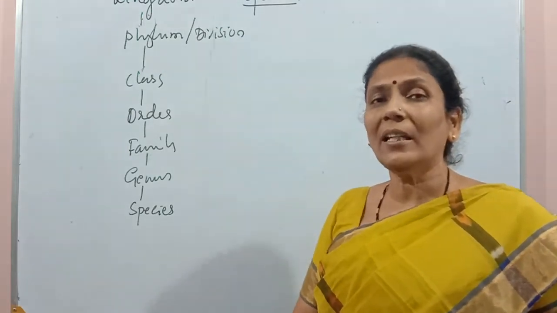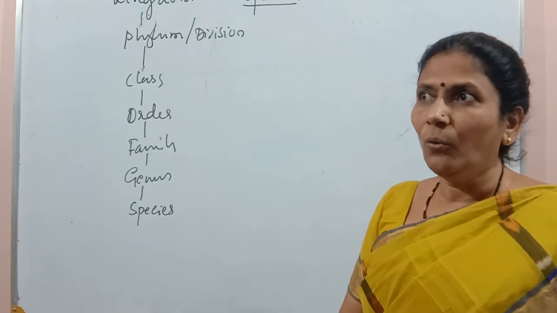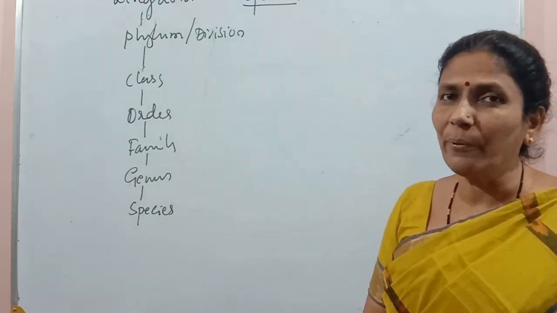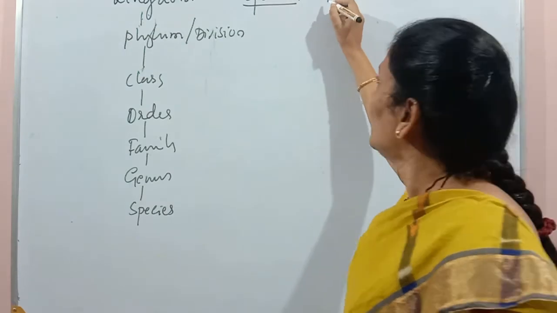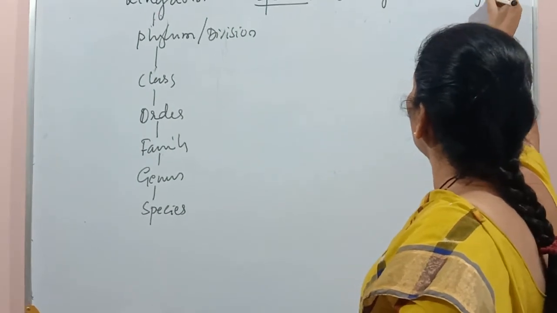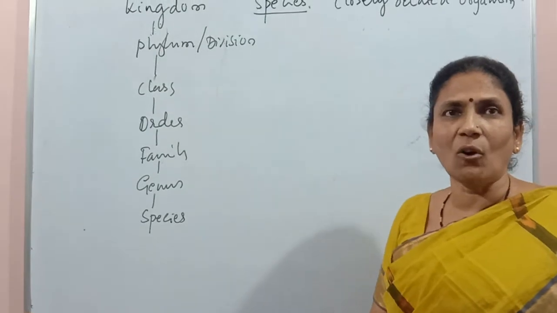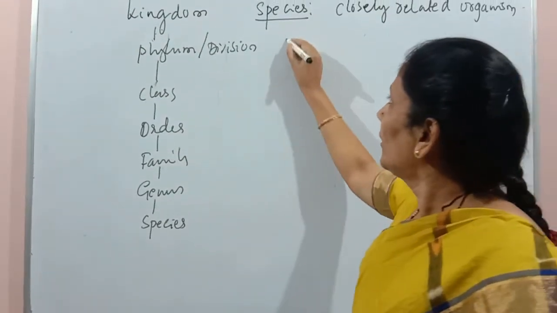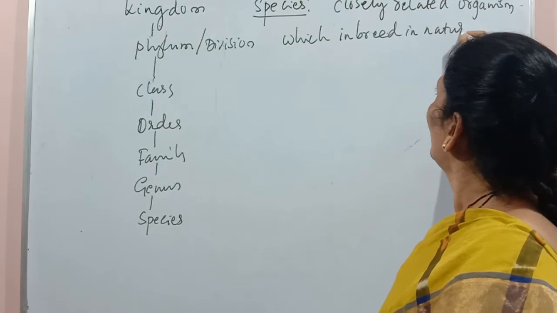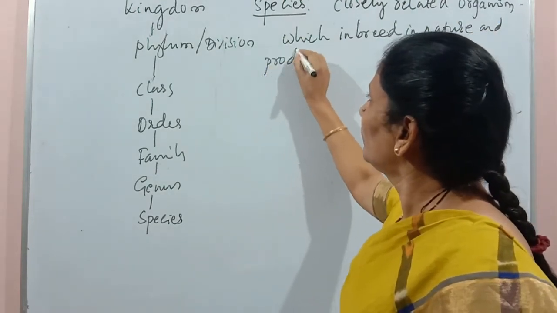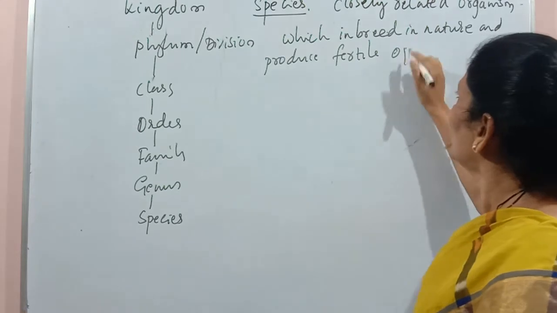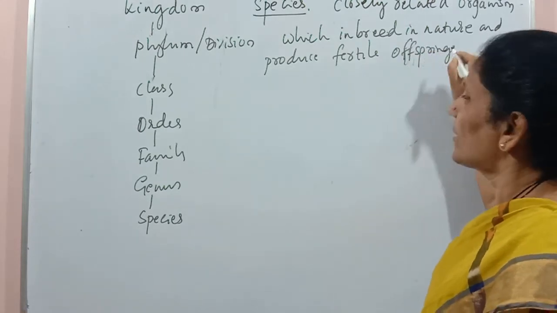Species is a closely related group of organisms which interbreed in nature and produce fertile offspring. This is the definition of species.